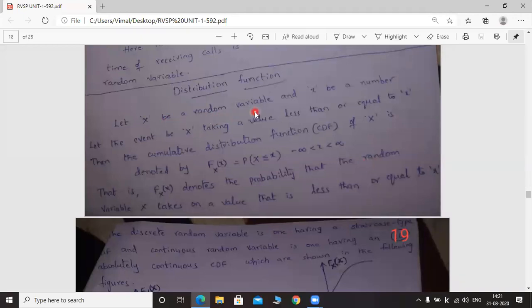Let capital X be a random variable and small x be a number. Let the event be capital X taking a value less than or equal to small x.